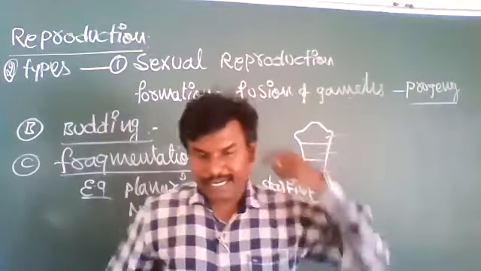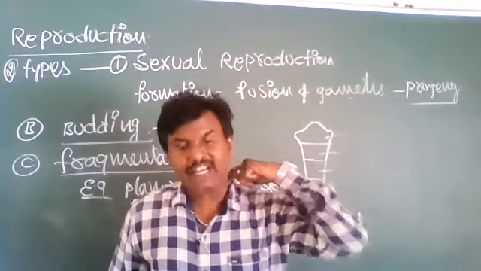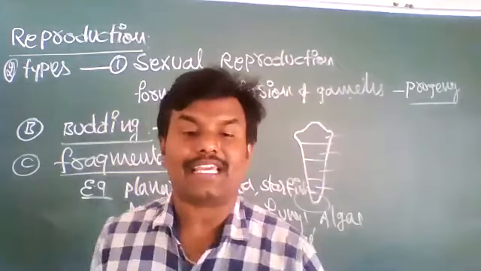Protonema means a thread-like structure, a stem-like structure in moss plants, which also can give rise to new plants.